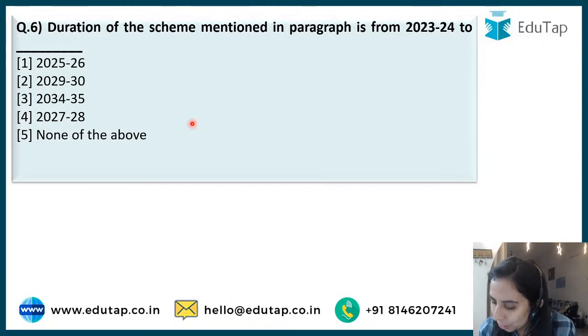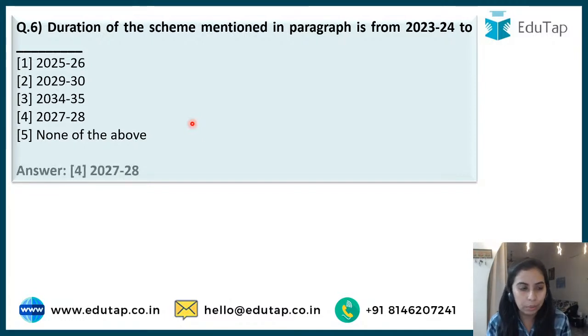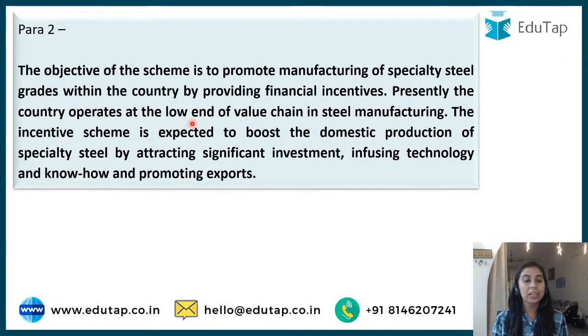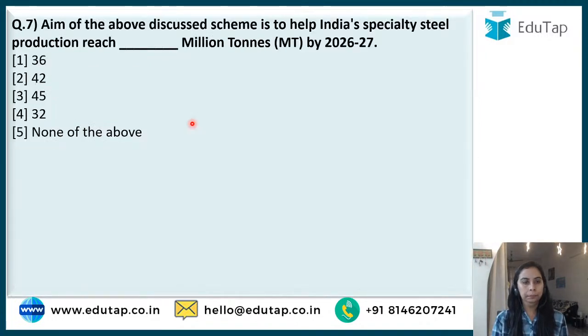So PLI, people know the answer. Very nice to see that PLI is the right answer here, but the question says that the duration would be starting from 2023-24 to, I can see options coming up as option 4, 27-28, and that's absolutely right. So this is the duration of this scheme for specialty steel. Again, the same paragraph, that means we have another question on the same paragraph. Of the above scheme discussed is to help India's specialty steel production reach dash million tons by the year 26-27. Hanji. This will not be an easy question.